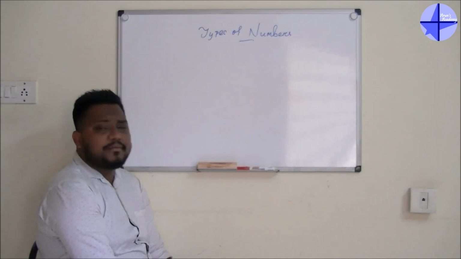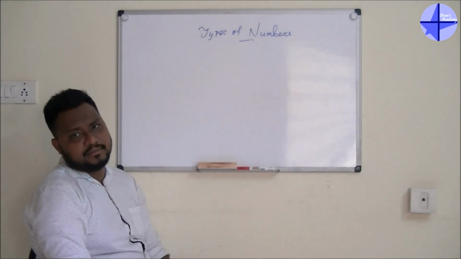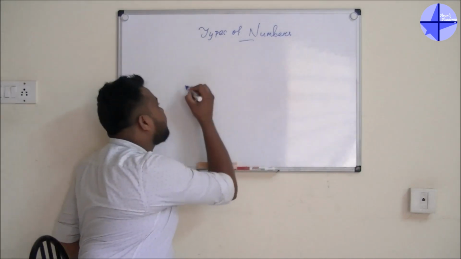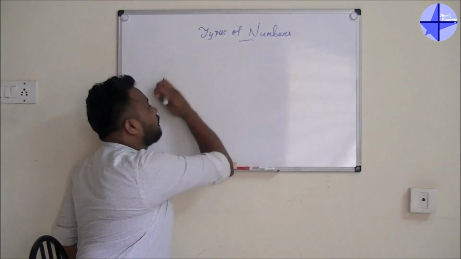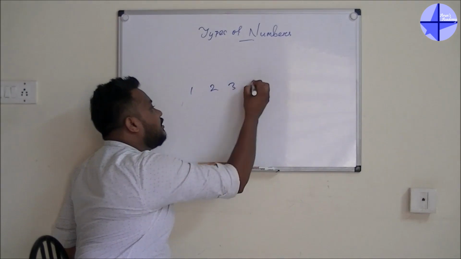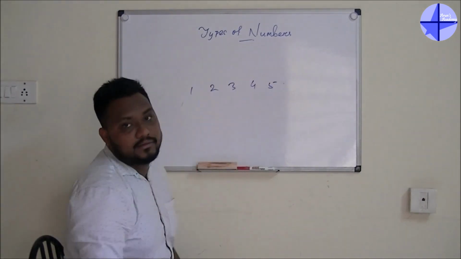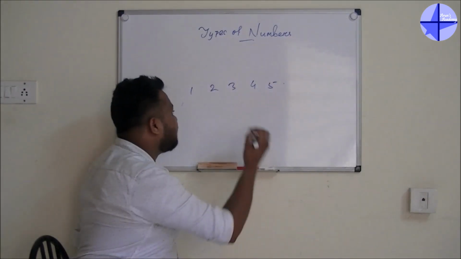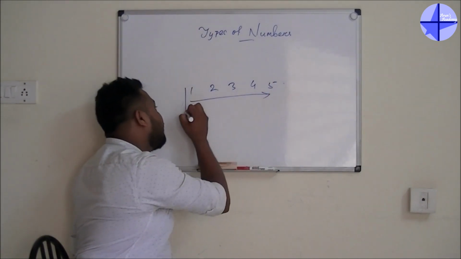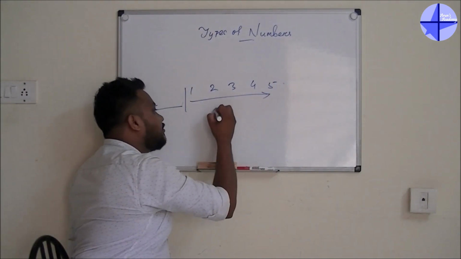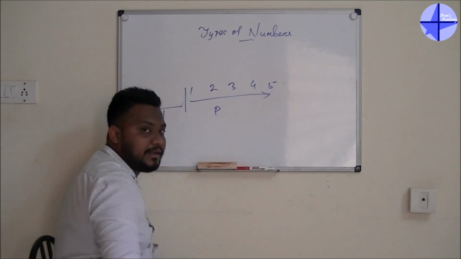Okay, natural number means what? All the numbers which are countable. Okay, you're starting with 1, 2, 3, 4, 5, 6 up to n. Okay, so now what is the positive number? This side is positive, this side is negative. Okay, so this one will be the positive number, this one will be the negative number.